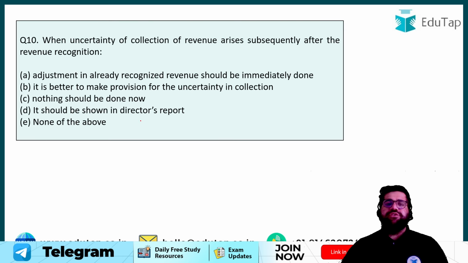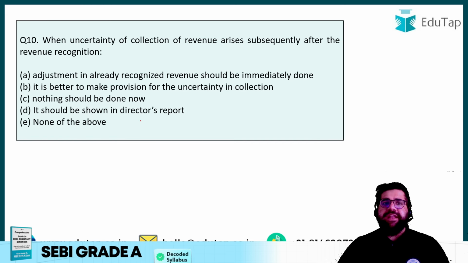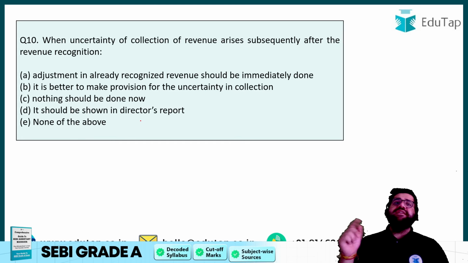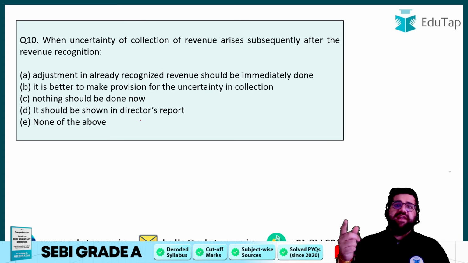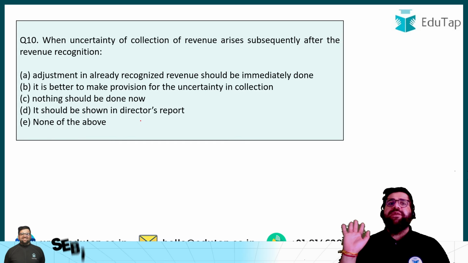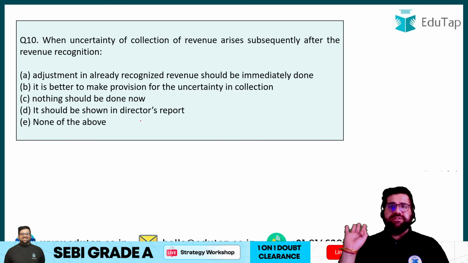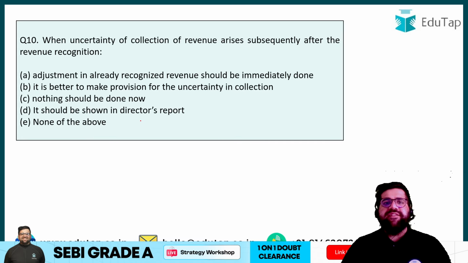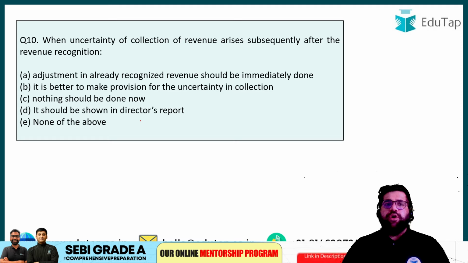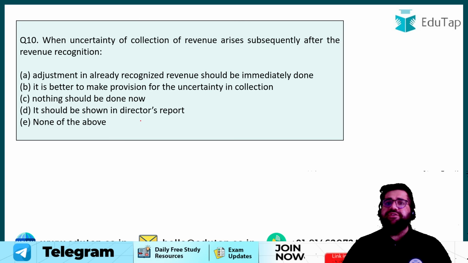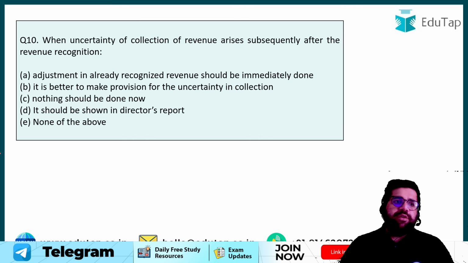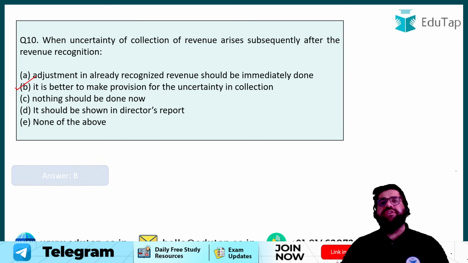Now let's move forward to question number 10. The uncertainty of collection of revenue arises subsequently after revenue recognition. When uncertainty arises, AS9 simply says that you have to make provisions. When there is no uncertainty, then definitely you will recognize the revenue as and when the event has happened, right? So the adjustment is already recognized; revenue should be immediately recognized, or it is better to make a provision. I told you that you have to make a provision. Therefore, the answer will be option B itself.